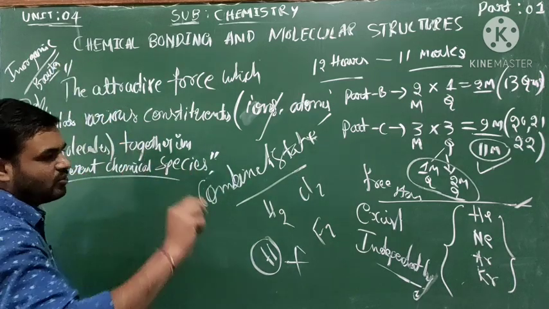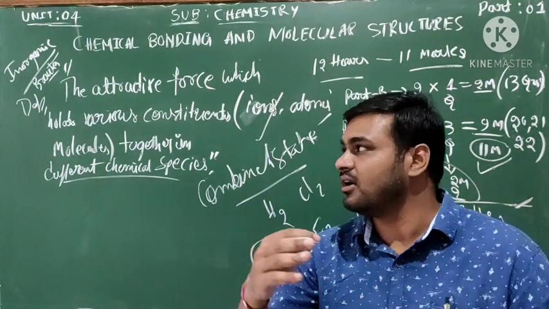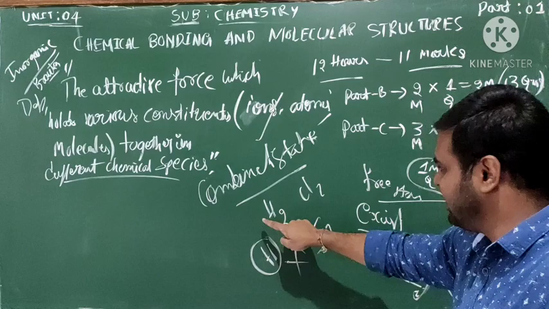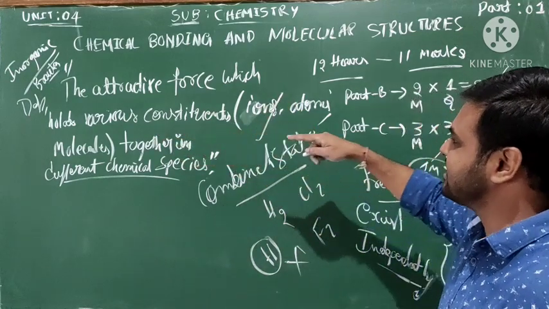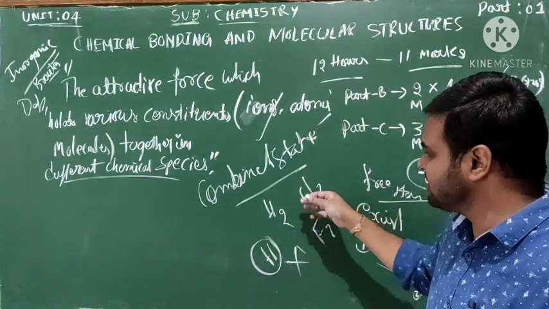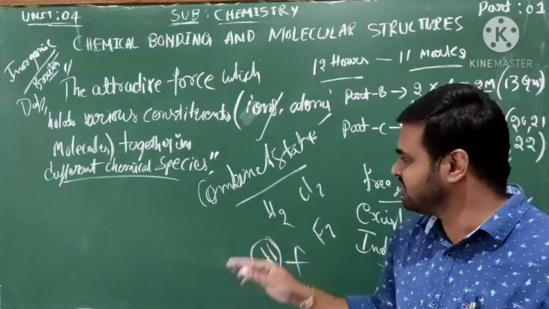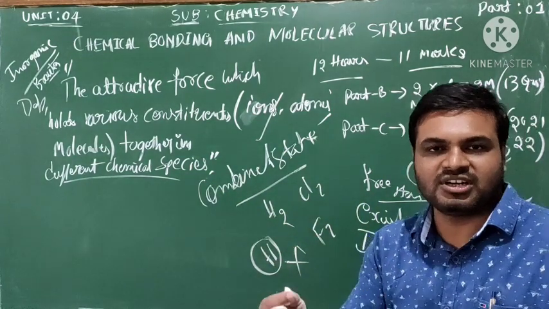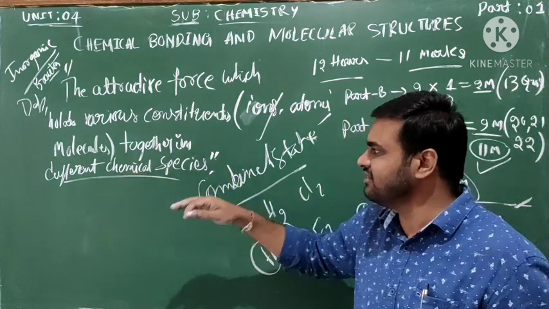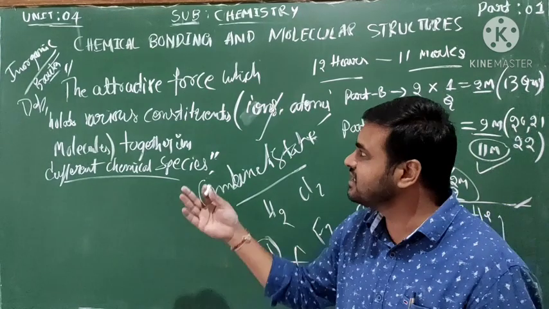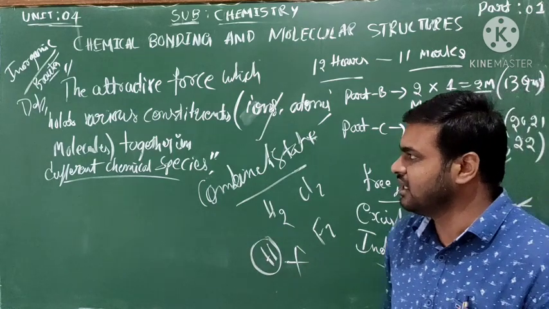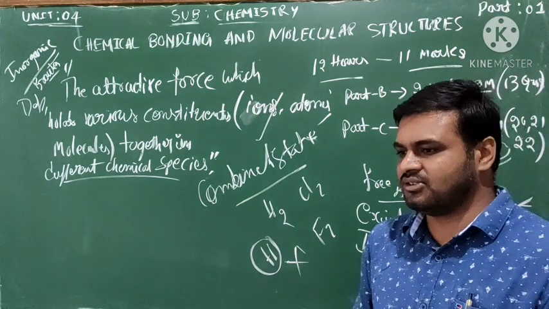This is the definition of chemical bonding. The attractive forces hold various constituents, meaning ions, either positive or negative, or atoms, any atoms or elements, or molecules, which combine two or more of the same or different elements, together in different chemical species. This is called chemical bonding. In this chapter we are going to discuss several questions.